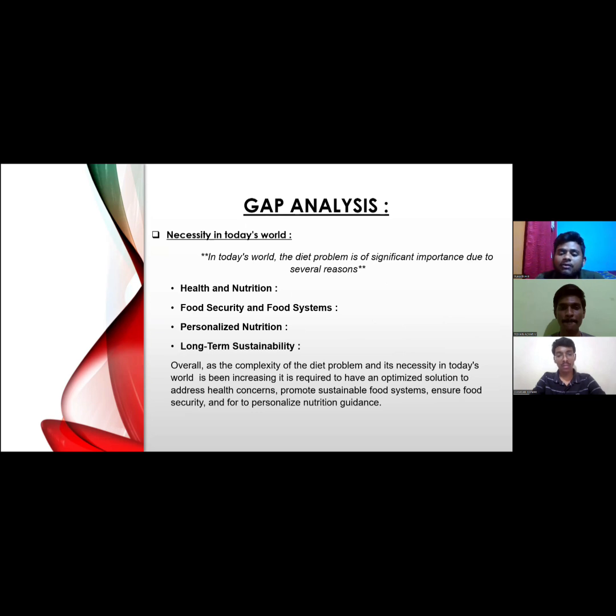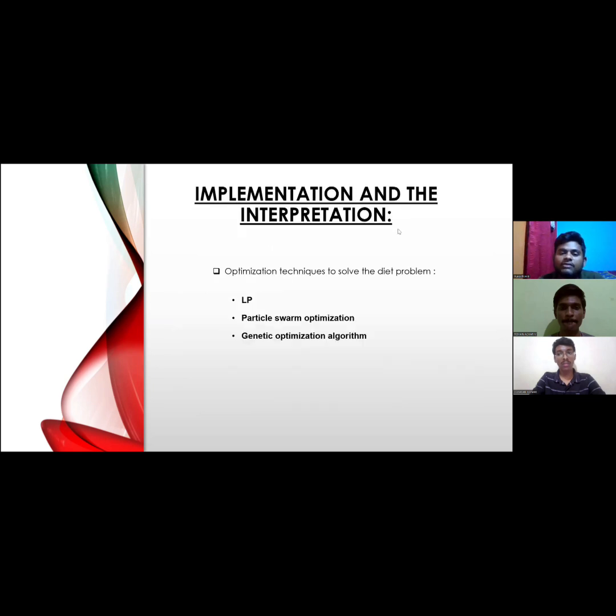So it is required to have an optimized solution to address health concerns, promote a sustainable food system, ensure food security, and also to personalize nutrition guidance. So this completes the topic of gap analysis. Let us move on to the next topic of discussion, that is implementation and interpretation.